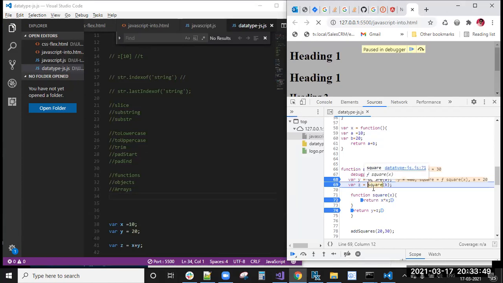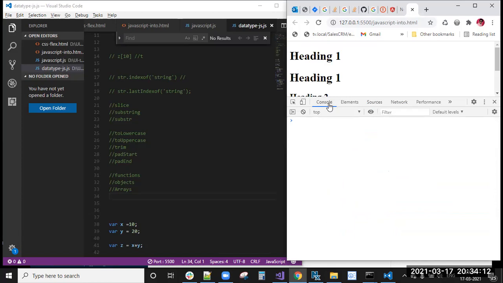Now again square of b, right? B is 30. Now it will go to the function with the 30 value. 30 into 30 will execute and it will give you the z value 900. Here 400 plus 900, so our required output 1300 will be returned.